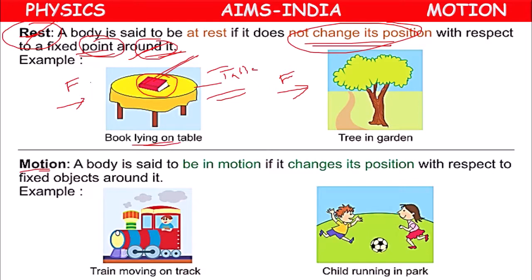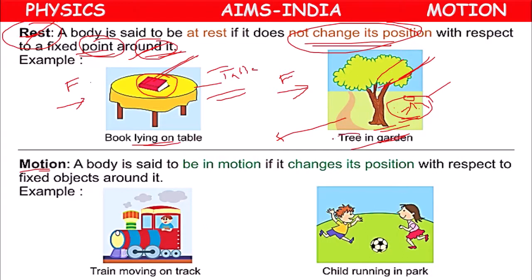Or a tree in a garden, compared to this road, or compared to a person who is walking on the road, the tree will be in rest position, because from the time he entered the garden for walking until he finishes his walking, there is no change in the position of the tree.